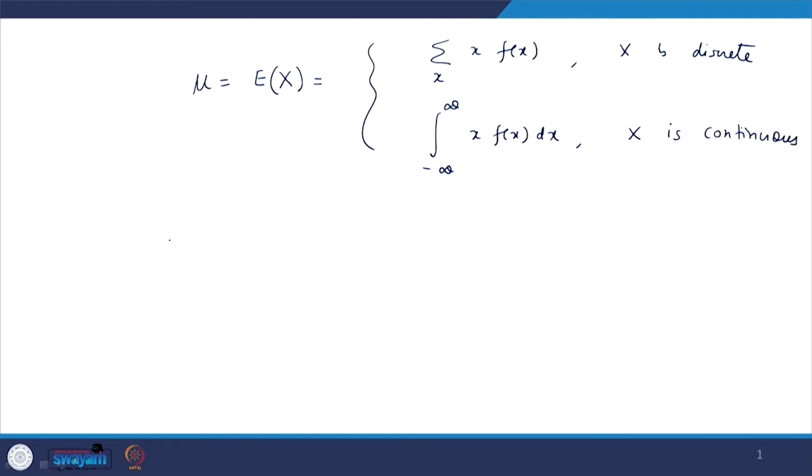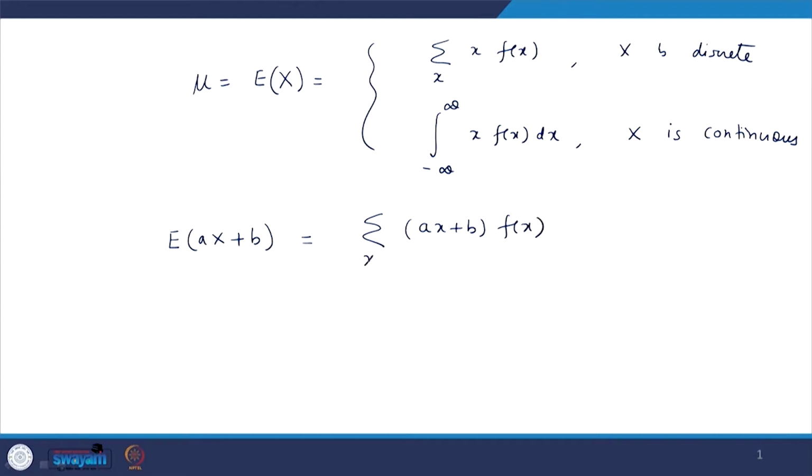Now, suppose you want to find out expectation of a x plus b. If x is discrete, it will be simply summation over x of (a x plus b) into f x.